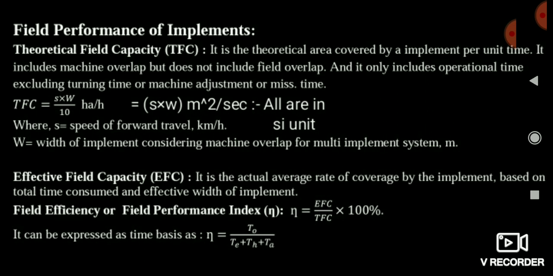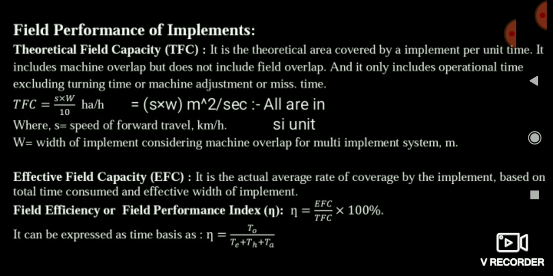Along with those, when we are working in a field, we move our tractor one way and return the second way, so there is some width overlap. In actual or effective field capacity we also consider the width overlap. But in theoretical field capacity the width overlap is mostly 0, means 100% width working is considered.